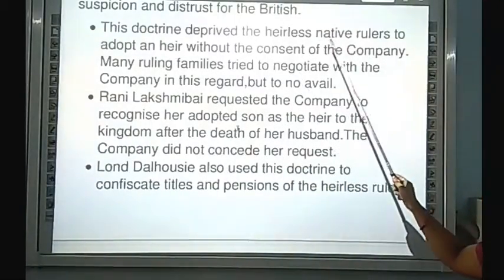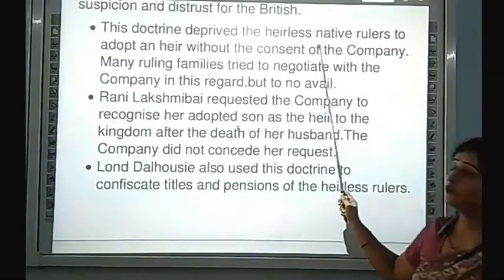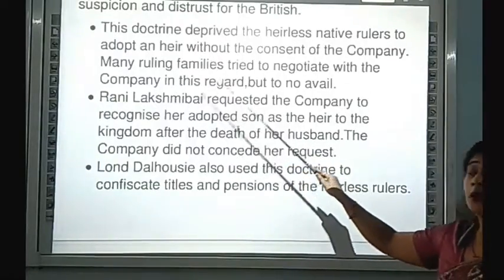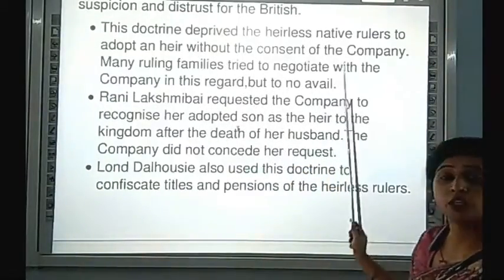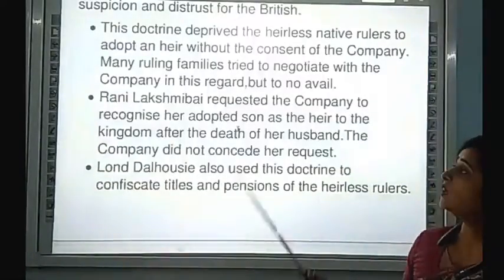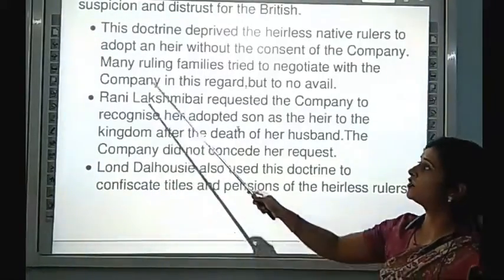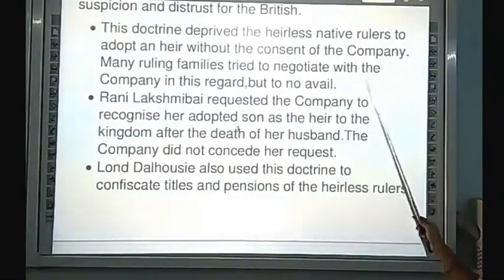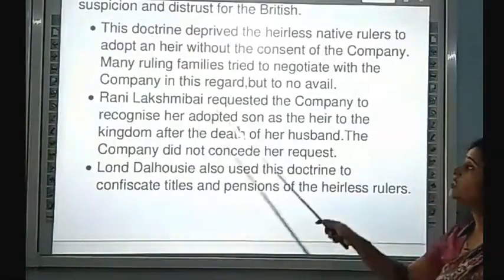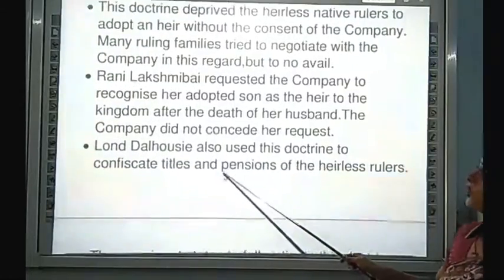If any king had no son and no successor, he could not adopt a child without the consent of the company. Firstly, he had to take the consent from the company. If the company gave permission, after that he could adopt the son. Many ruling families tried to negotiate, but the company was not listening and just refused their proposals.